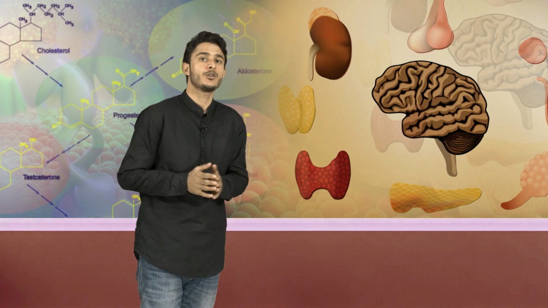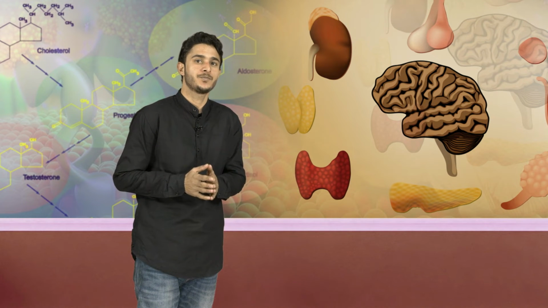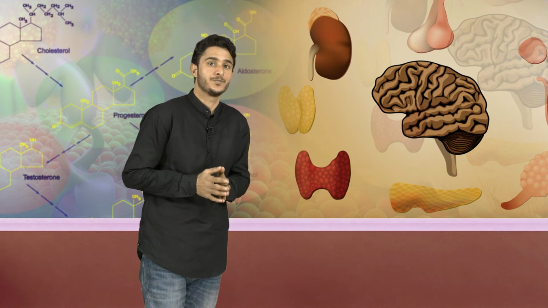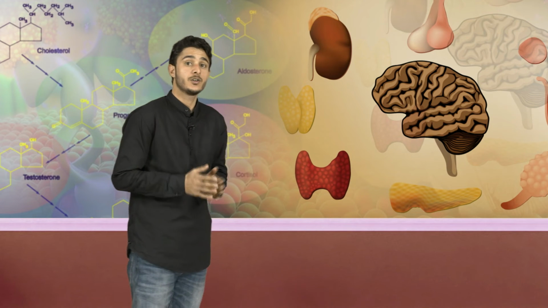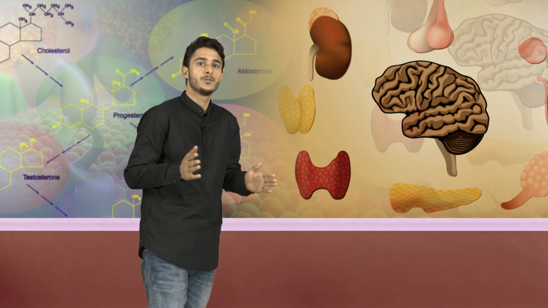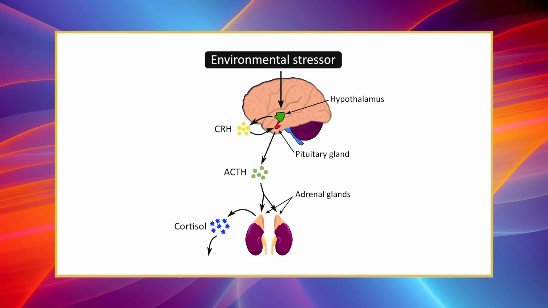Hypersecretion of adrenocortical hormones leads to the following conditions: Cushing's syndrome, hyperaldosteronism, adrenogenital syndrome. Now let's have a look at Cushing's syndrome. Hypersecretion of cortisol by the adrenal cortex produces Cushing's syndrome. Causes include a tumor of the adrenal gland that secretes cortisol, or a tumor elsewhere that secretes adrenocorticotropic hormone, or ACTH, which in turn stimulates excessive secretion of cortisol.